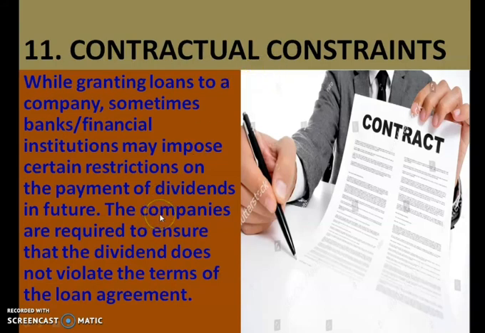That is one factor which will change the decision about the dividend. Okay, so these are the 11 factors which have to be taken into consideration while making a dividend decision.